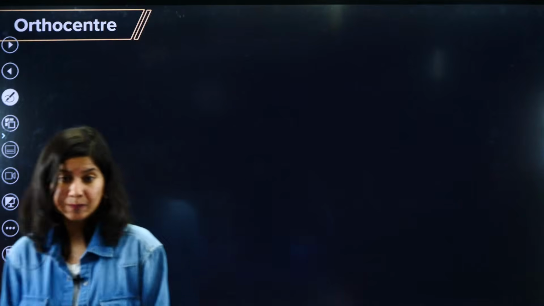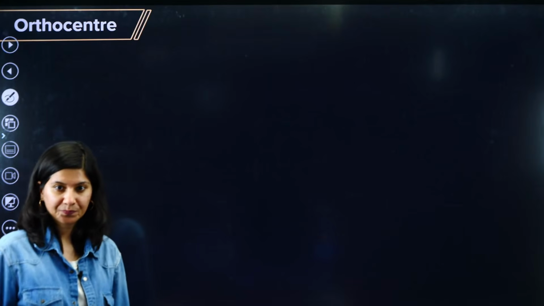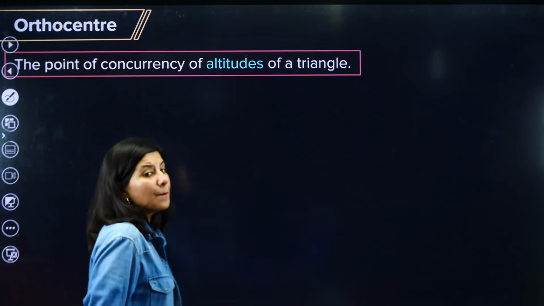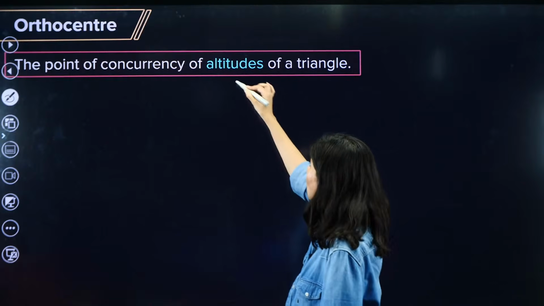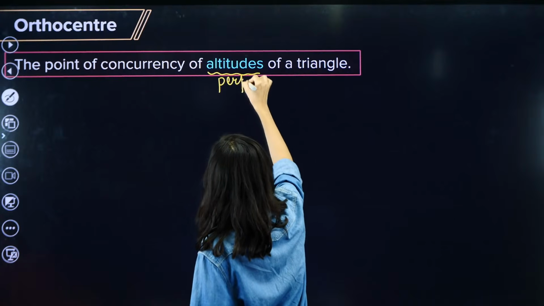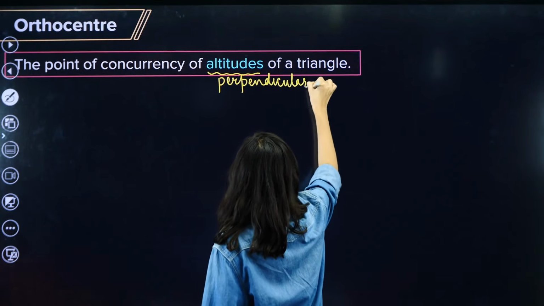Now the third center, which is the orthocenter. Let us understand the orthocenter. The orthocenter is the point of concurrency of all the altitudes. We can also call it the perpendicular, my dear students.